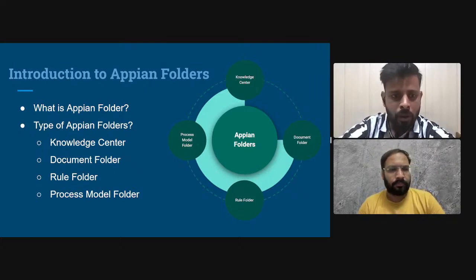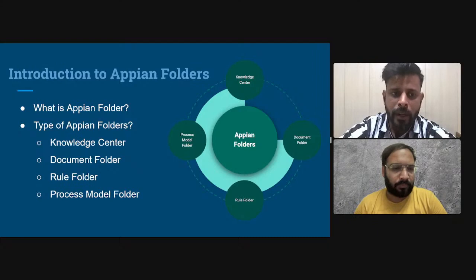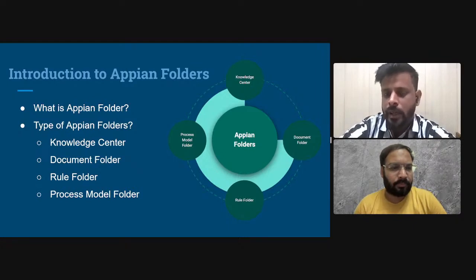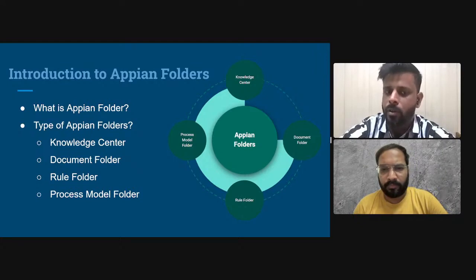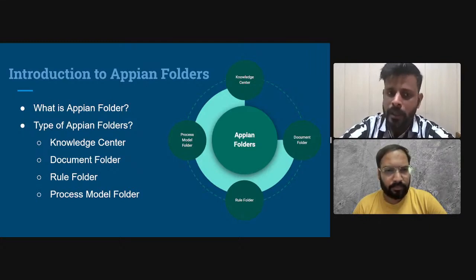Now come to the second type, that is the document folder. We can take the same example of a library. In the library we have different types of books, and one subject is physics. If I go to the physics section, I will find all books related to physics. There can be subfolders also, for example quantum physics is one type of physics and another is modern physics. So these can be subfolders. But a document folder is dedicated to a particular type.